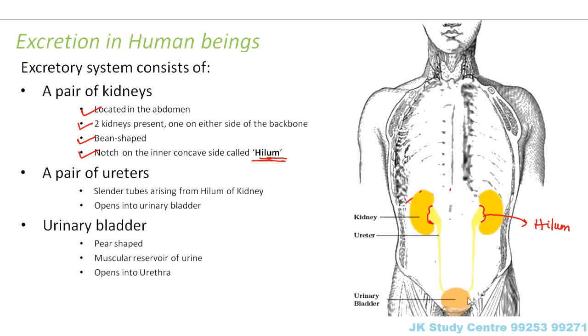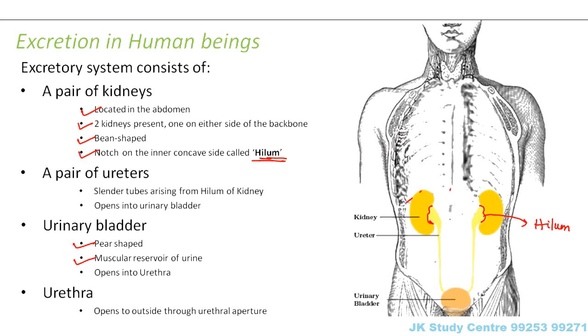So we have this urinary bladder. It is a pear-shaped structure, a muscular reservoir of urine. So this is basically a storage for urine. All the urine gets collected in this urinary bladder, and this opens into the urethra. So what is the urethra? The urethra opens to the outside through the urethral aperture. So here we have a small hole which is called the urethral aperture. Through this urethral aperture, the urethra opens to the external environment.